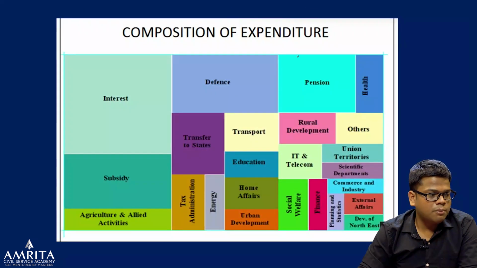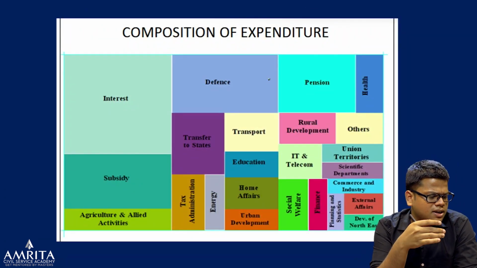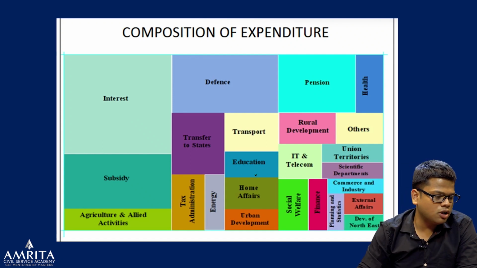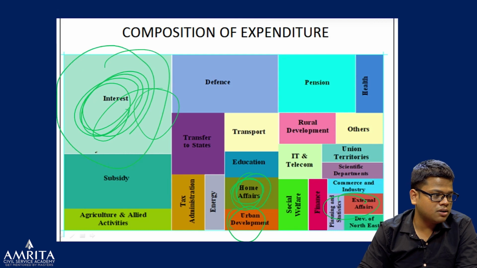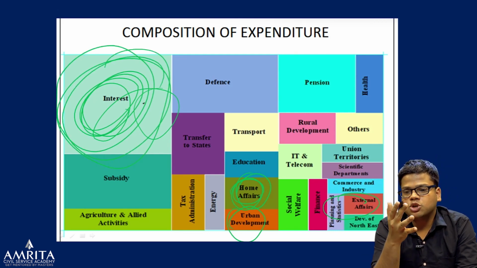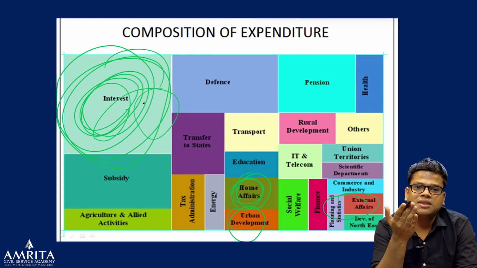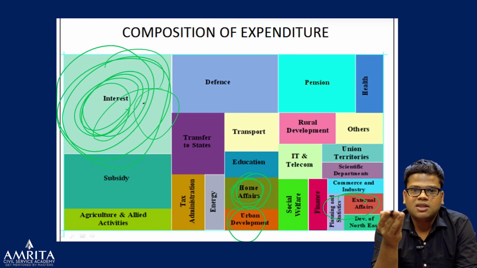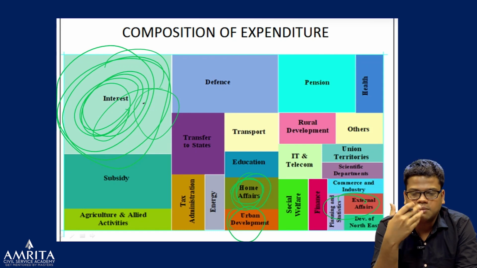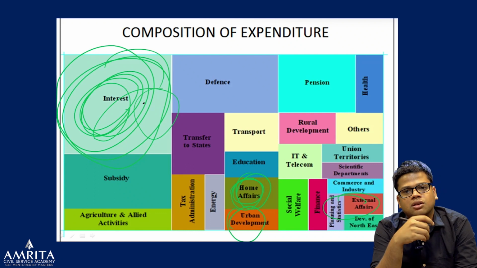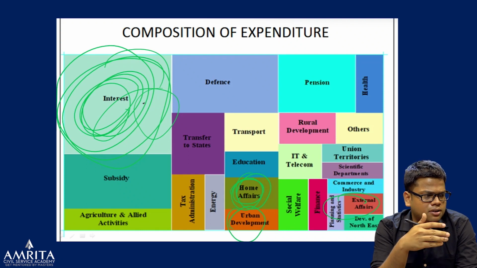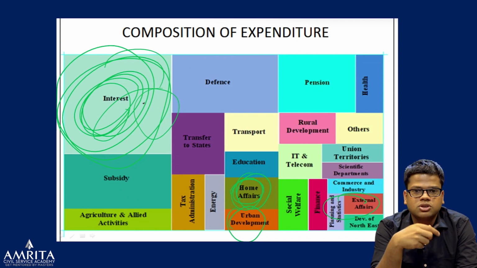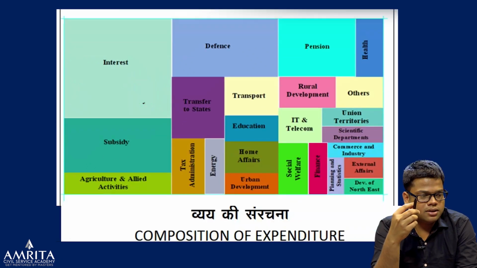Okay. Now, composition of the expenditure, the same thing represented through a diagram, something like that. These are the departments, different ministries call for different grants. Urban development calls for some money, or home ministry calls for some money, external affairs calls for some money. Interest payment, you can see the highest is taken by the interest payment, and that is a big problem. If the majority of your incoming money is taken by the interest of the previous borrowing, the EMI thing, you can imagine. When the EMI takes away a lot of your workable money, obviously that means you're borrowing a lot. You're borrowing too much. Something like that. Subsidy and pension. The respective block area denotes the size of the money, right?